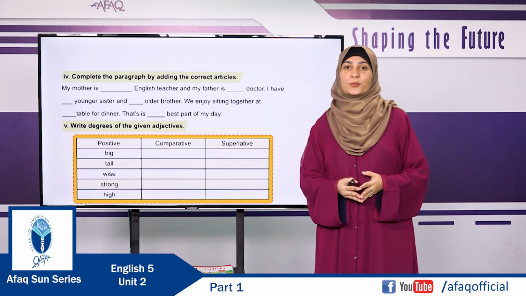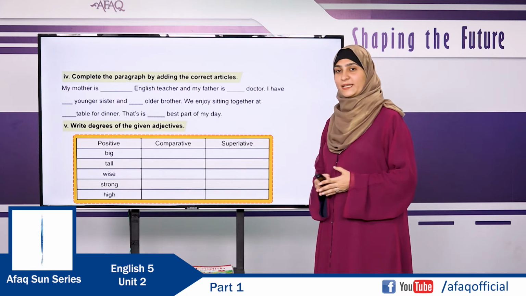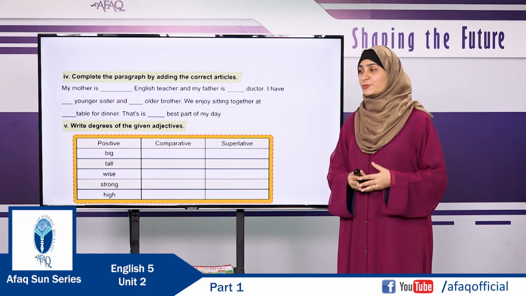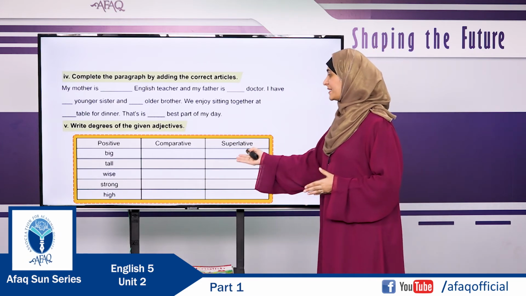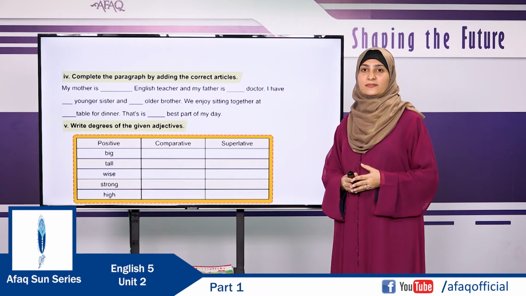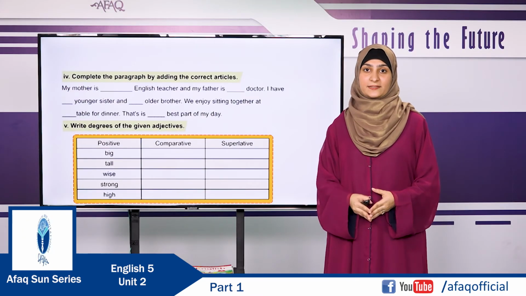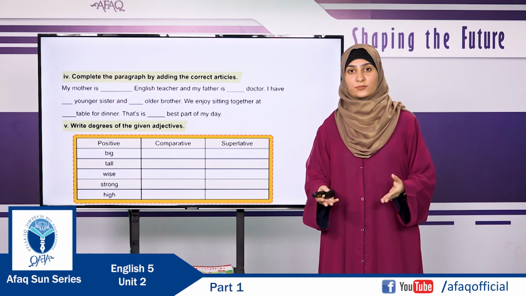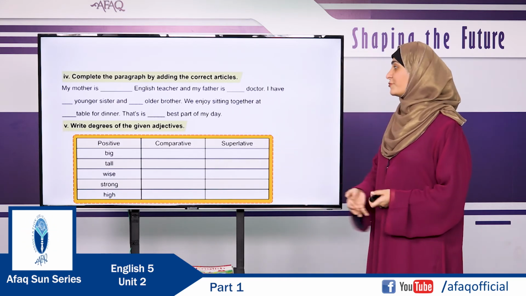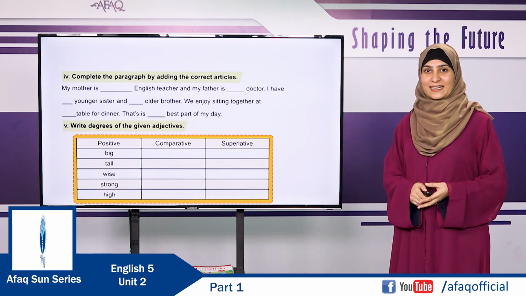Dear students, it's time to recall the degrees of the adjectives. As we all know, we add er to make the adjective a comparative adjective. That helps to compare two things. And dear students, when we add est at the end of an adjective, that makes a superlative adjective. That helps you to compare three or more nouns. So dear students, add er and est for the comparative and superlative adjectives and come back quick after the exercise.